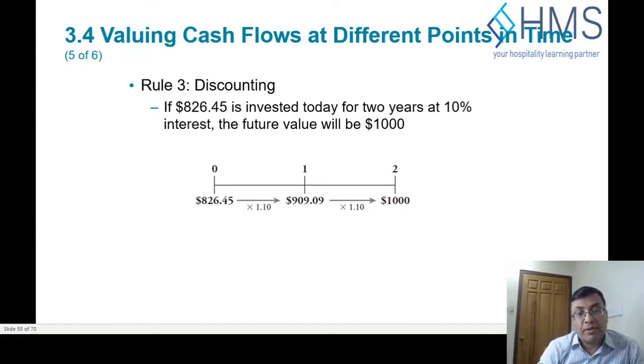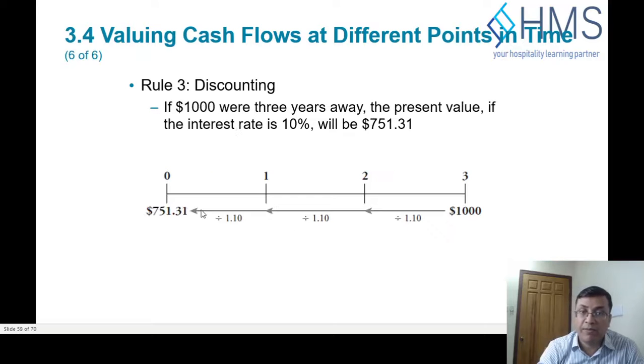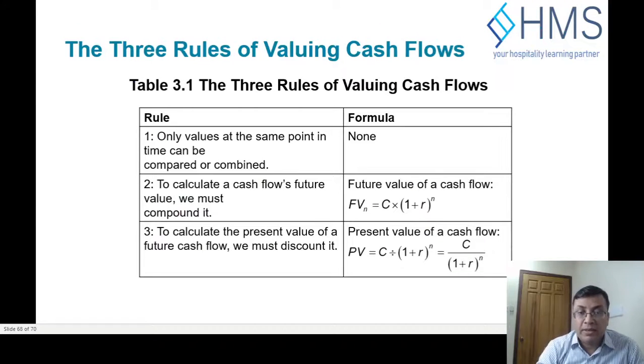So discounting works like this. If you have $1,000 after 2 years, the first discounting is for the first year, and the second discounting brings it to the current year, becoming 826.45. That's called discounting.